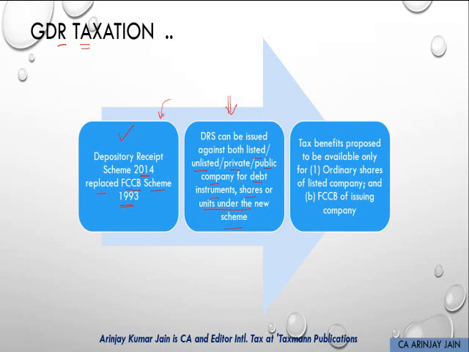It is proposed that the earlier benefit which was available in respect of FCCB Scheme 1993 shall be available only for ordinary shares of listed company and FCCB of the issuing company. So something which is already specified is what is covered. The balance in terms of the debt instrument, units under the new scheme, etc. may not be eligible for the concessional tax benefit.